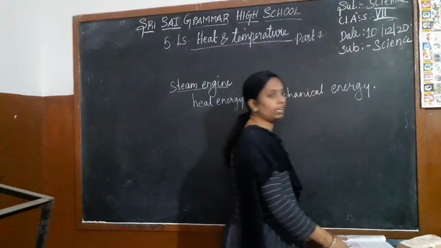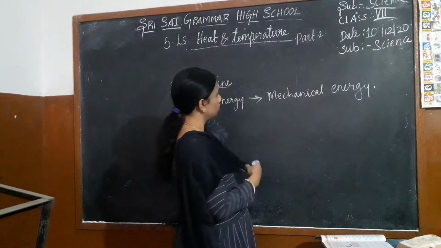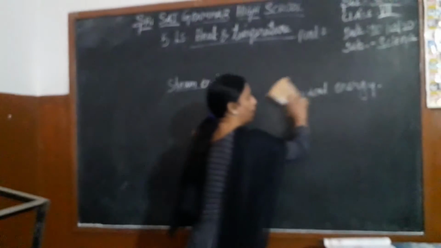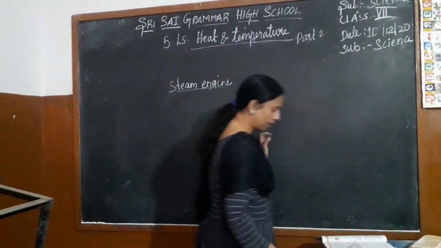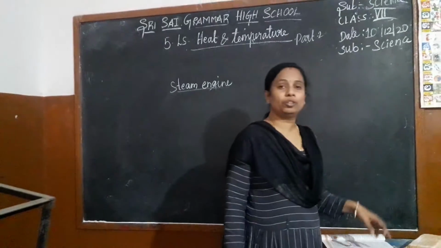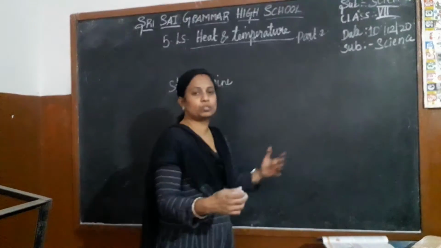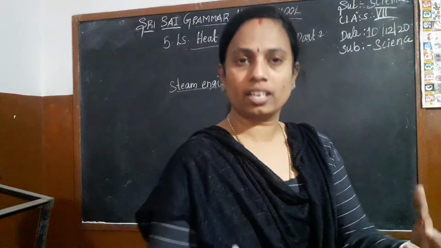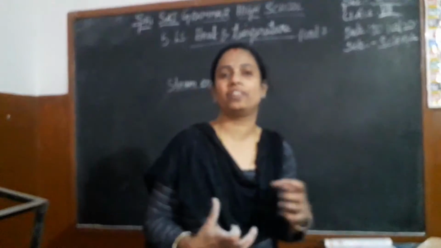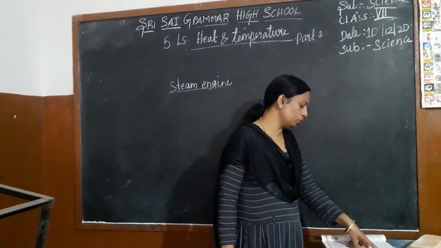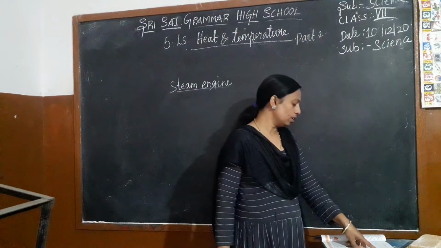We can give some more examples. You can give some more examples if you know. Now, we can know about this: if you stand close to the fire, what do you feel? When you stand close to the stove or the burning wood, when you stand near to them, what do you feel? We feel very warm. Yes, when a warm object is placed close to a cooler object, heat energy moves from the warmer object to the cooler one.